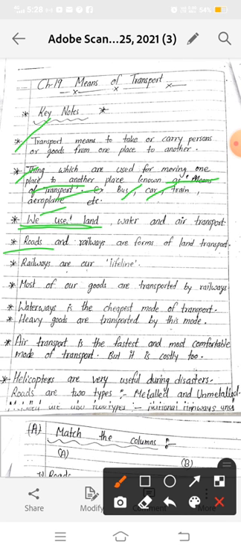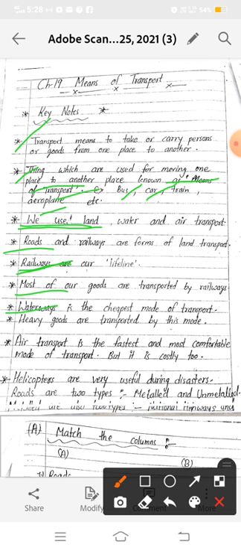We have many types of trains like express trains and passenger trains. Express trains run faster than other normal trains. So I have told you about the railways. Railways are our lifeline, and most of our goods are transported by railways.